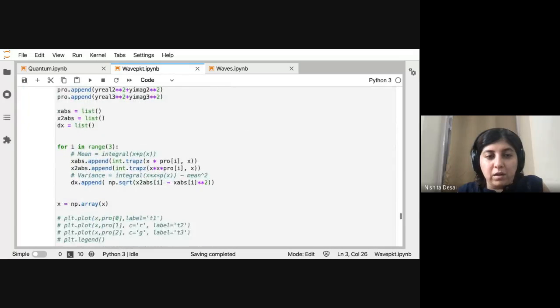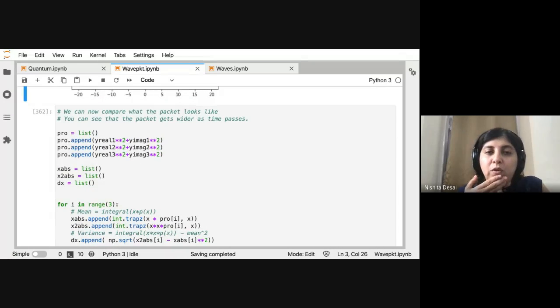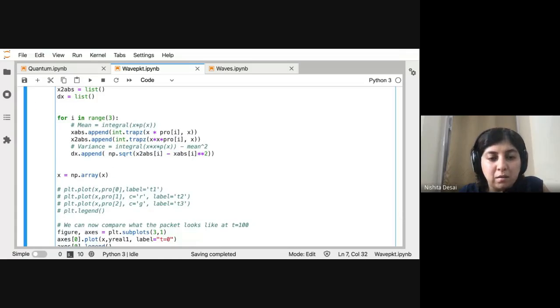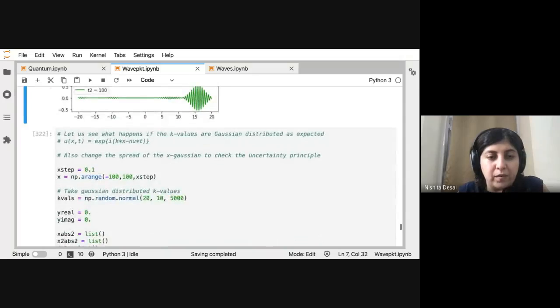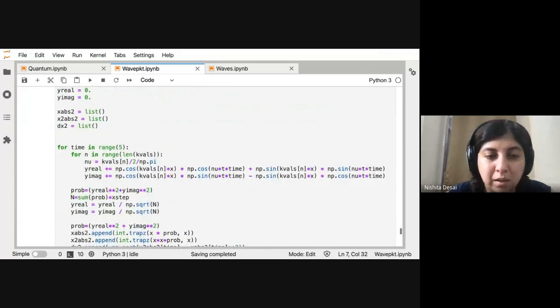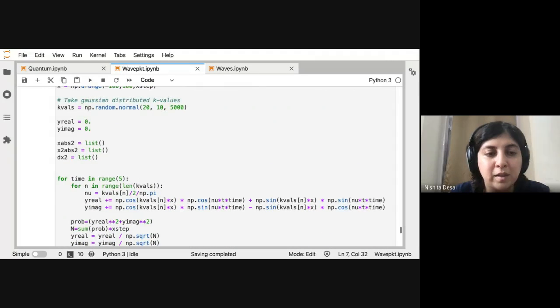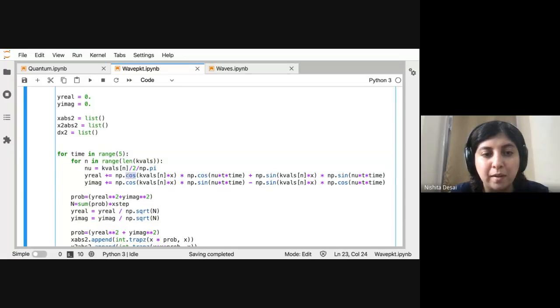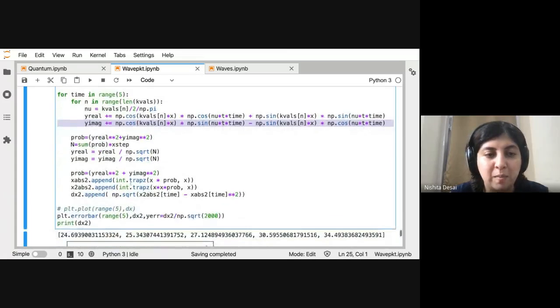Okay, good. The final thing that I want to show you is that the packet gets wider as time passes. For that, instead of looking at only 3, I've decided to plot it for 5 different time values. I make the same exercise where you sum the real and imaginary parts, calculate the probability, and I've defined these arrays x up 2 and x square abs 2 and similarly dx2.